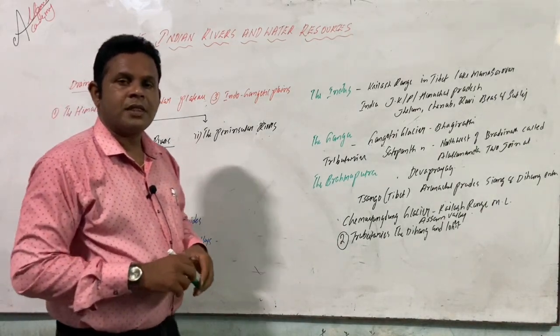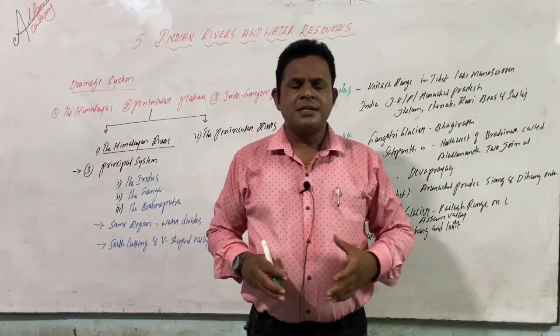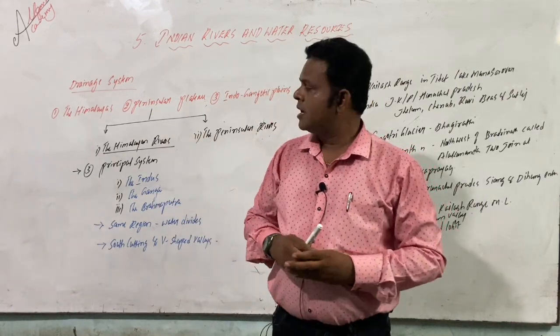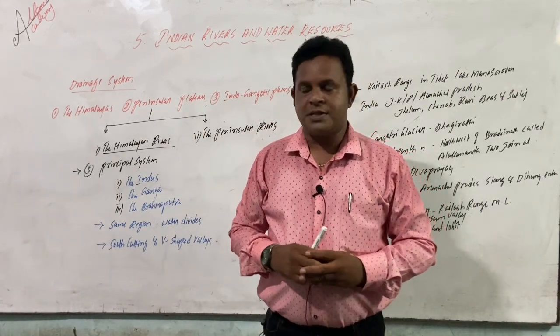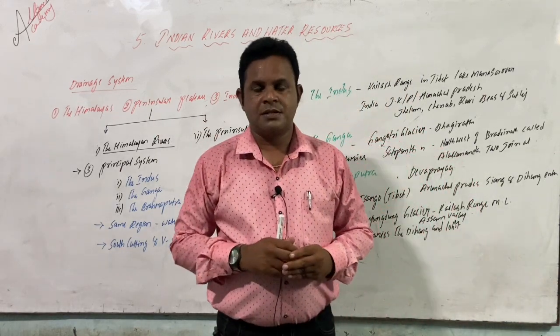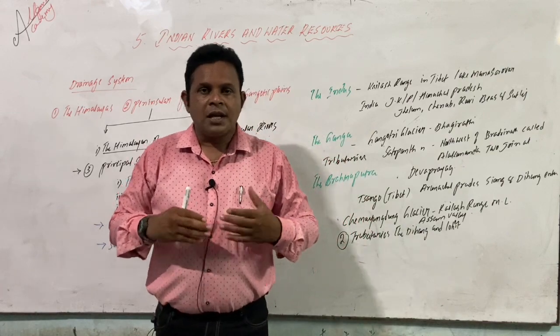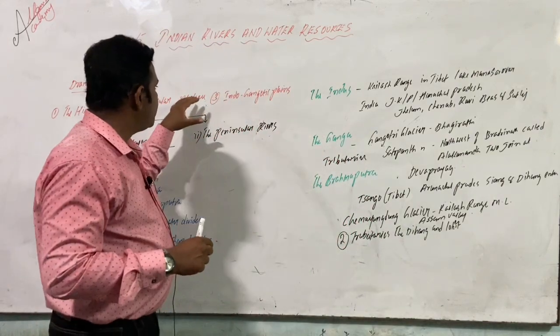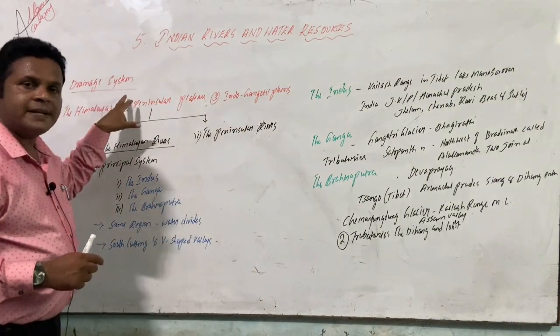The drainage system originates only from three important relief features: the Himalayas, Peninsular Plateau, and Indo-Gangetic Plains. These are the origin from which we get to know about the drainage system.